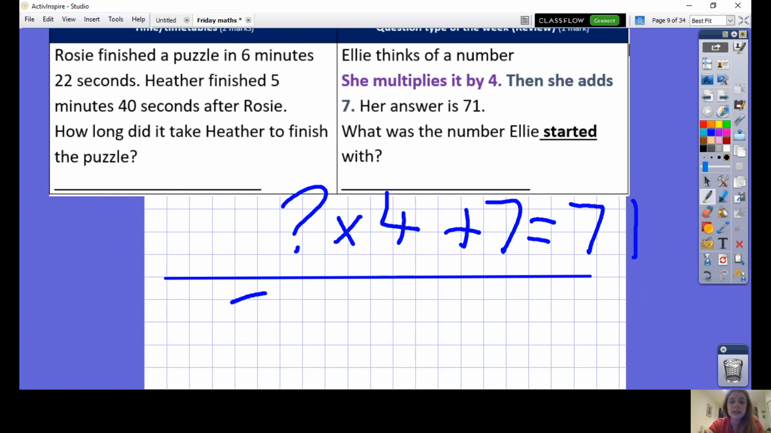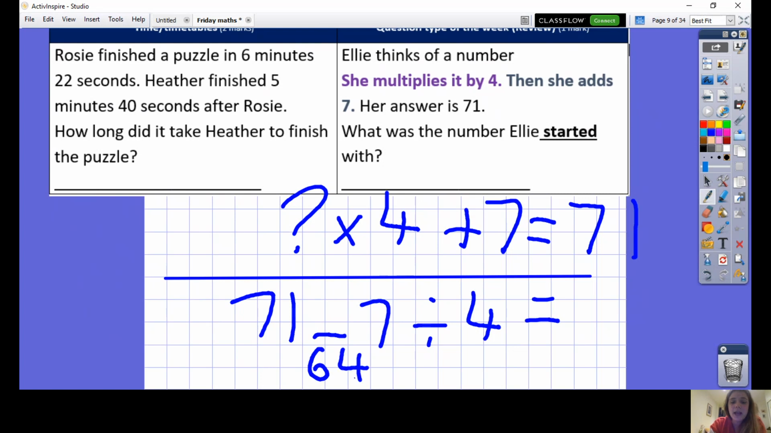Remember to go backwards. 71, take away 7, divided by 4 will give me my number. 71, take away 7, take away 1 to get to 70, and 6 to get to 64. And now I'm dividing that by 4. I know 64 divided by 8 is 8, so 64 divided by 4 is 16. Well done if you got the answer 16 there.